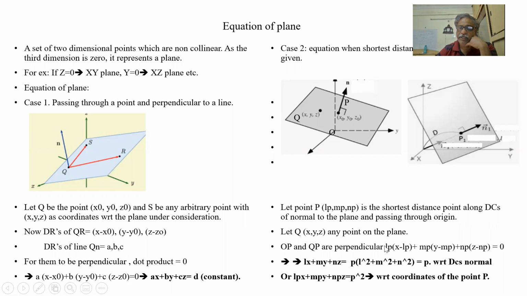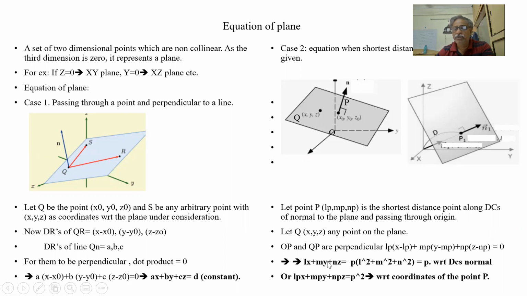What is this L? It represents direction ratio A, M represents B and N represents C. So a into x minus x0 plus b into y minus y0 plus c into z minus z0 is equal to 0, where x0, y0, z0 are nothing but Lp, Mp, Np.